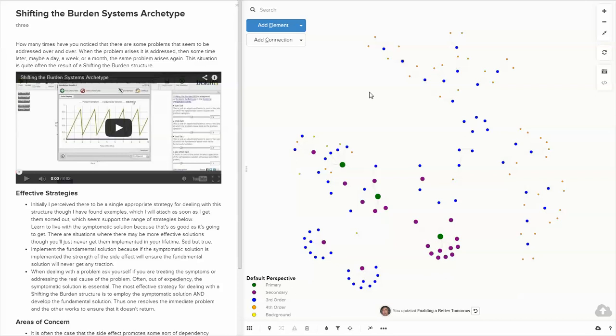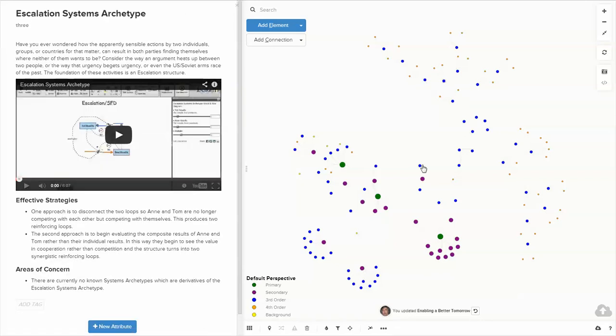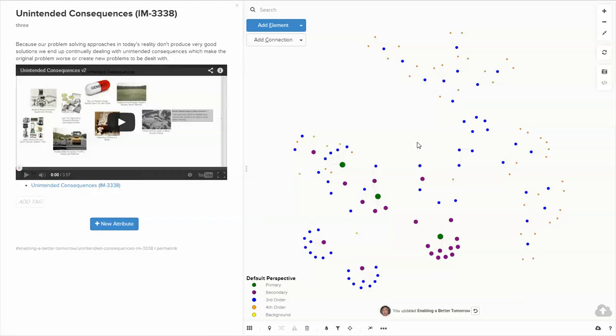In this particular model, for what's being mapped here, there was a convention developed to identify the elements as being primary, secondary, third, or fourth order concepts, or a background element. And if you look at them, you will see that they are typed accordingly.